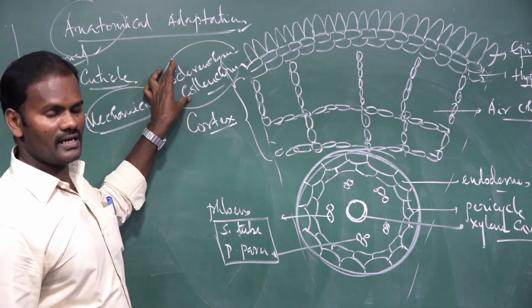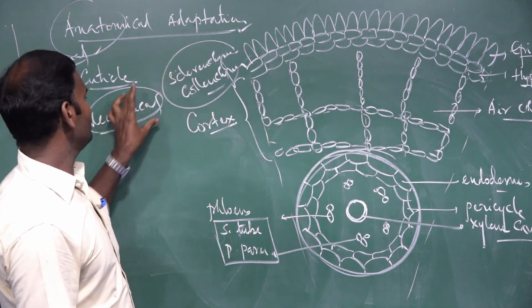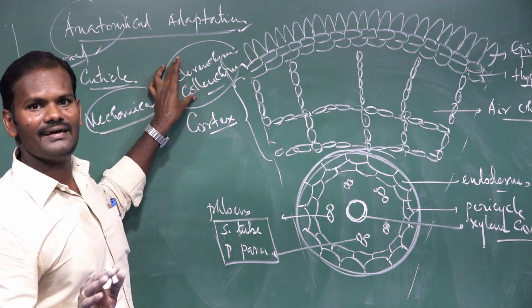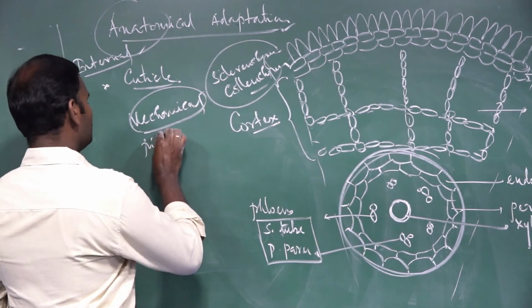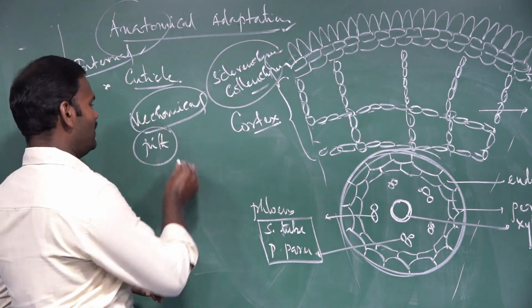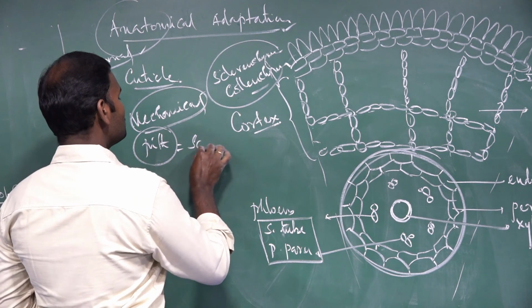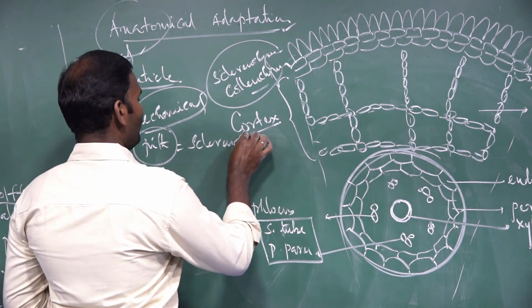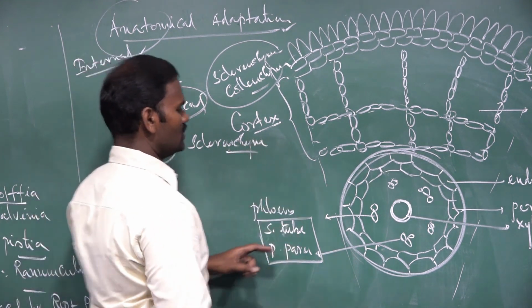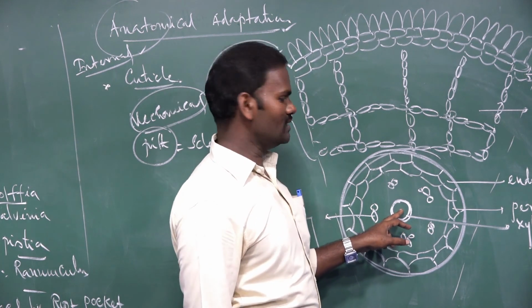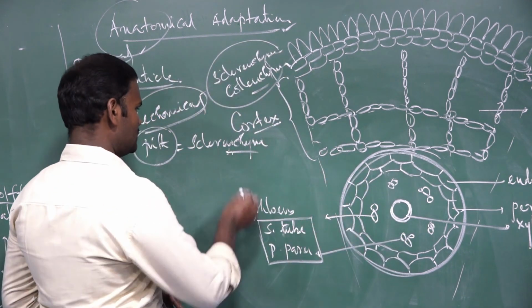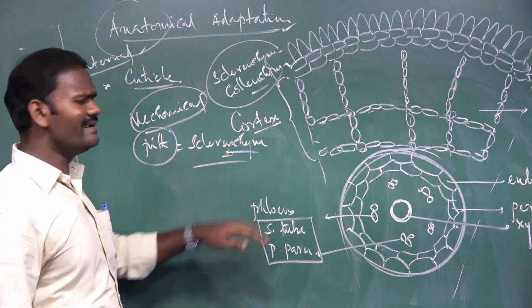In underground and submerged parts, mechanical tissues are not developed. Pith is usually made of parenchyma, but here the pith has sclerenchyma cells. Pith is the center portion of the plant body. So these are the internal structures.